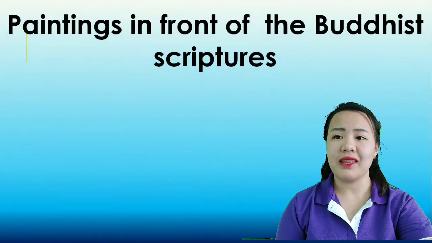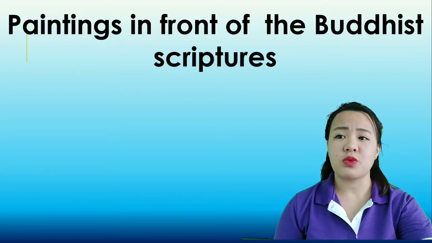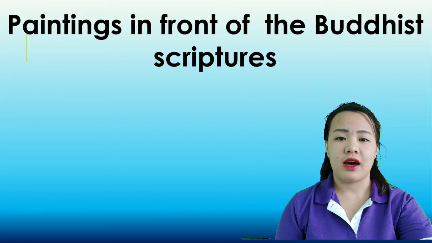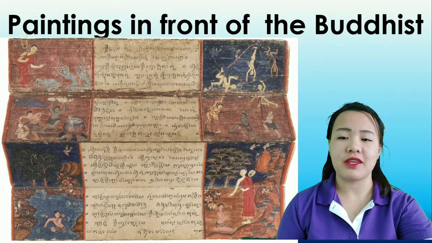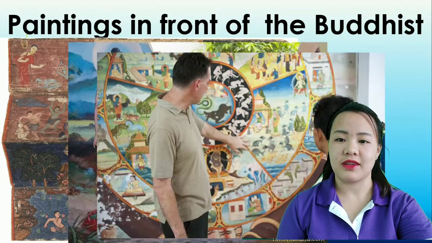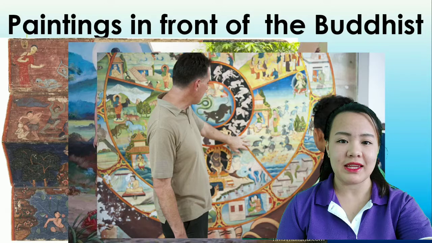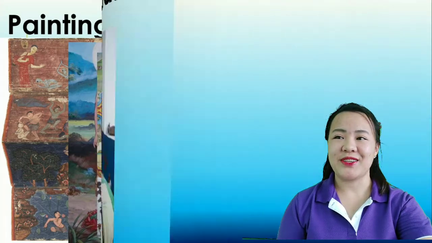Next will be paintings in front of the Buddhist scriptures. Okay, so these paintings, you can see this one in temples. Let's take a look at some examples. This one, and the last one. Okay, so you can see them in temples, right? Am I right?